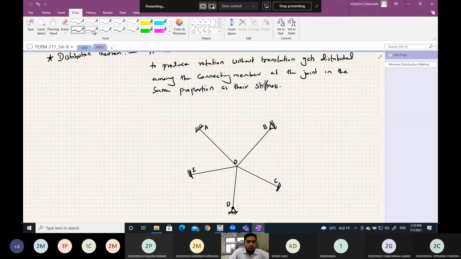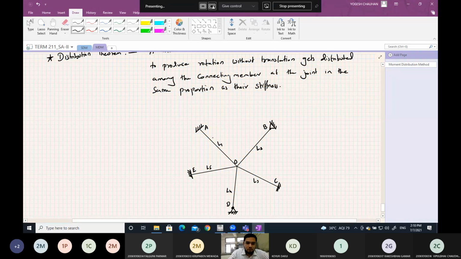Now let the length of this member be L1, this member be L2, this member be L3, L4 and L5.